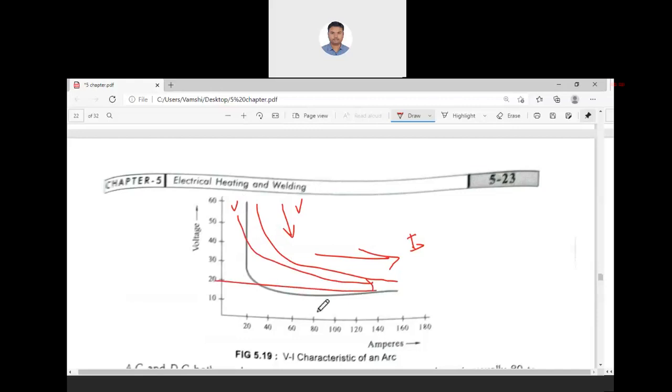Now the voltage falls to 20 volts during welding, but before the welding, voltage is 50 volts. In order to produce the arc, this voltage is required, but once the arc is produced, to maintain the arc, lesser voltage is sufficient, that is 20 volts.